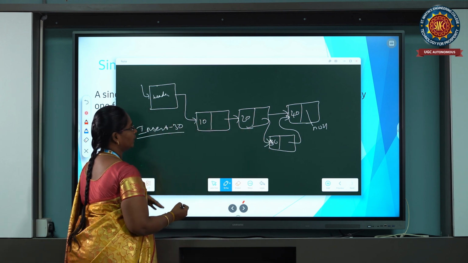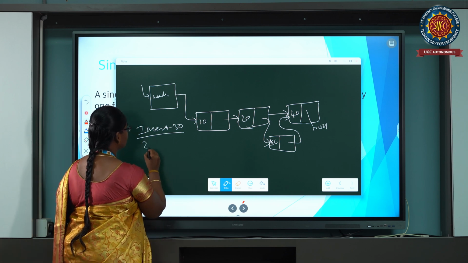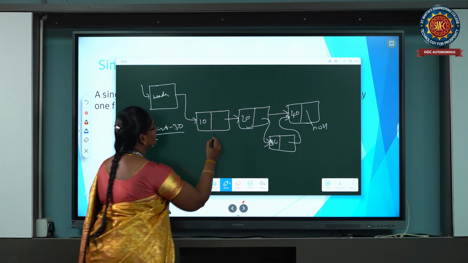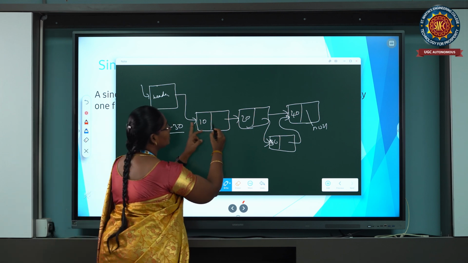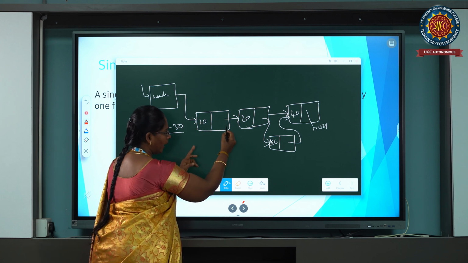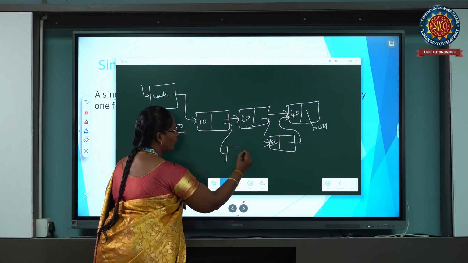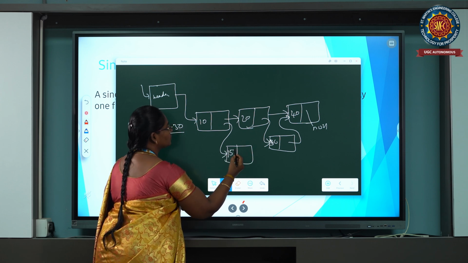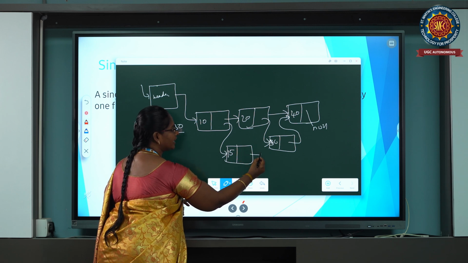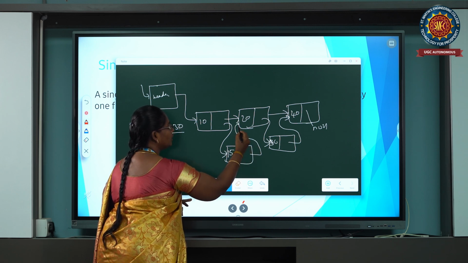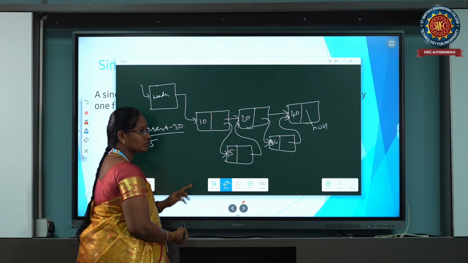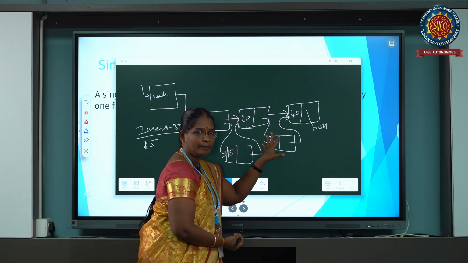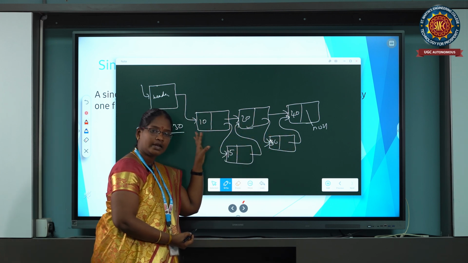Suppose you are going to insert another value, 15. This place is suitable. The pointer of the first node points to the new node with value 15, and the pointer of the new node points to the old node's data element. Automatically the value is inserted at the particular place. This is the singly linked list.